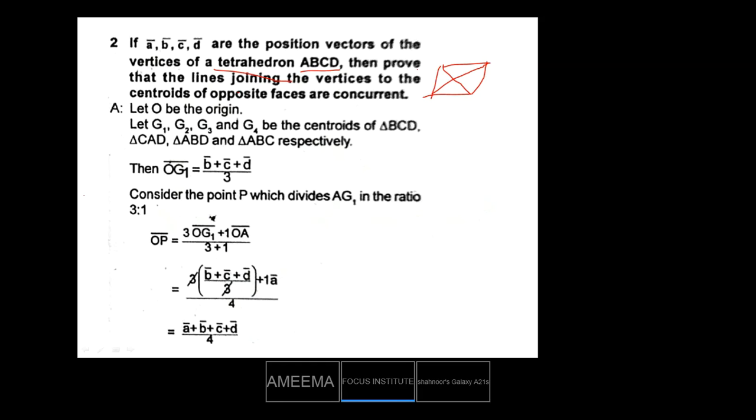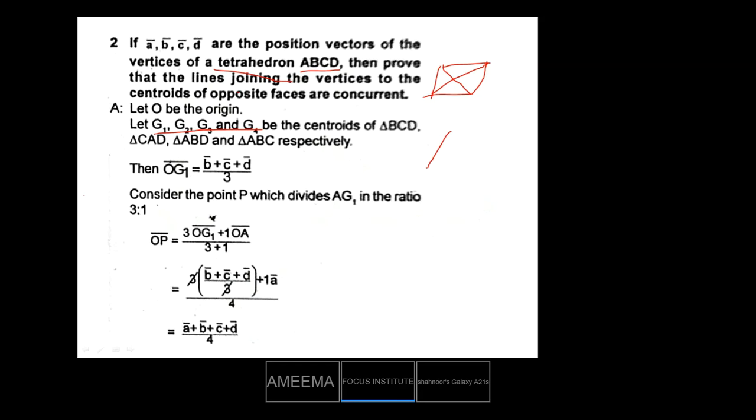So let O be the origin. What do we have to show? That the lines joining the vertices to the centroids are concurrent. Let G1, G2, G3, G4 be the centroids. You have already learned the concept of centroid in class 10th.